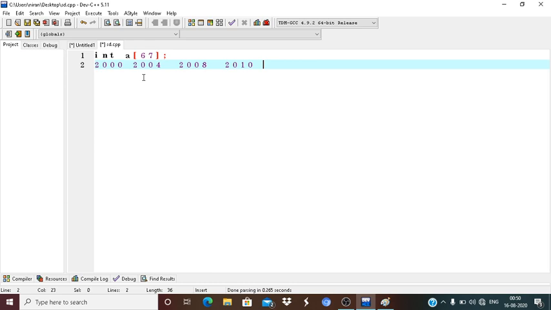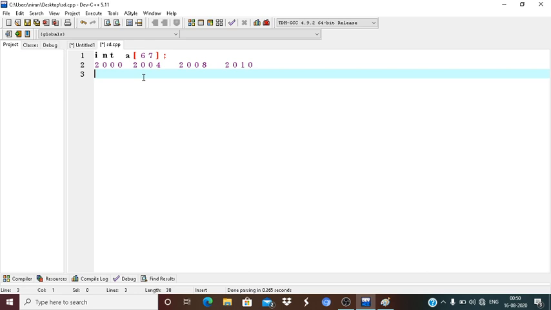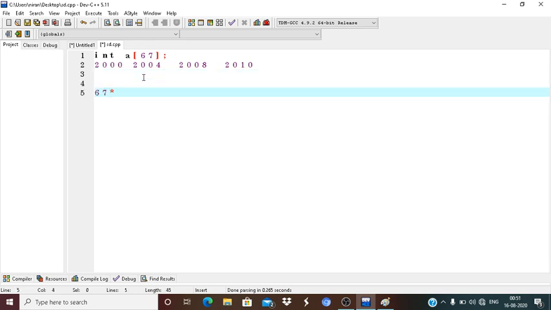Suppose the size of the array is 64. So how many bytes will be allocated by this? 64 into 4. And this much memory is consecutive memory, not haphazard. This consecutive memory location is allocated by this one dimensional array because the subscripted number is 1. This is the reason why the array is one dimensional.